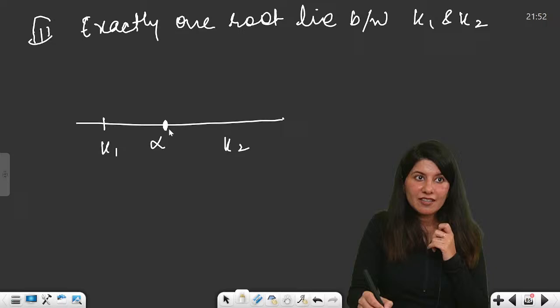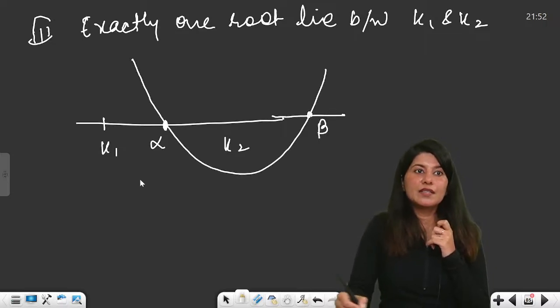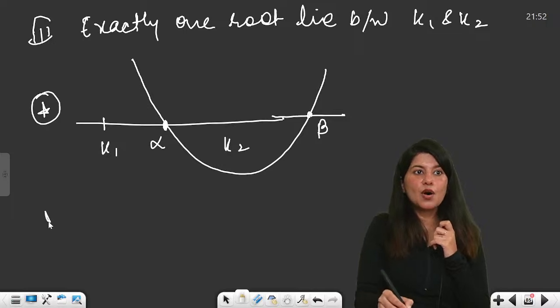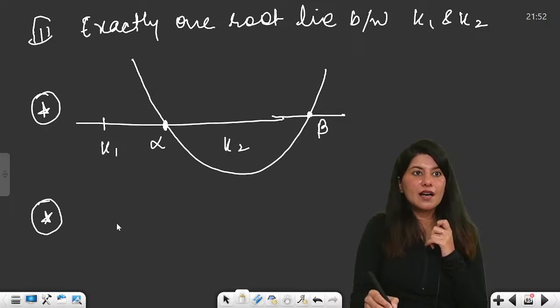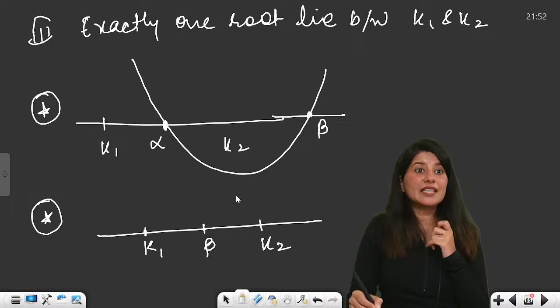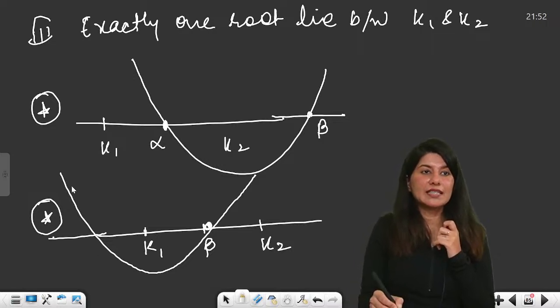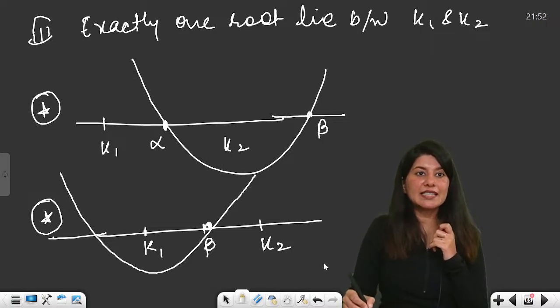So either alpha is stuck over here and this is your beta. This is one of the cases, or this time, this is your k1, this is your k2 and this is your beta. Beta is stuck between k1 and k2, right? Yes, so these are two different cases.